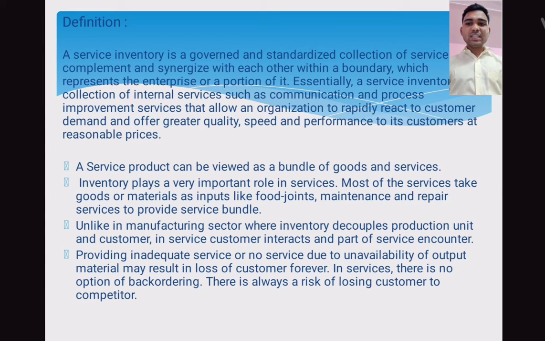Unlike the manufacturing sector, where inventories decouple production units and customers, in services the customer interacts and is part of the service encounter. Providing incorrect service or no service due to the unavailability of output material may result in loss of the customer forever. In services, there is no option of back ordering. There is always a risk of losing customers to competitors.